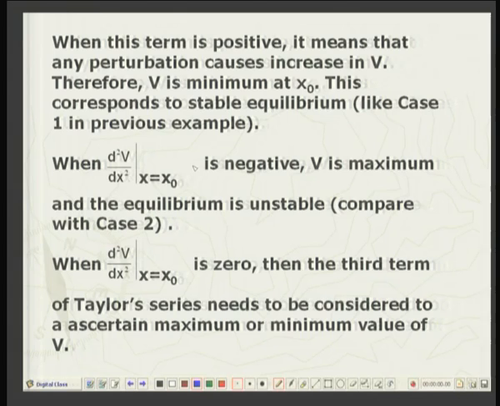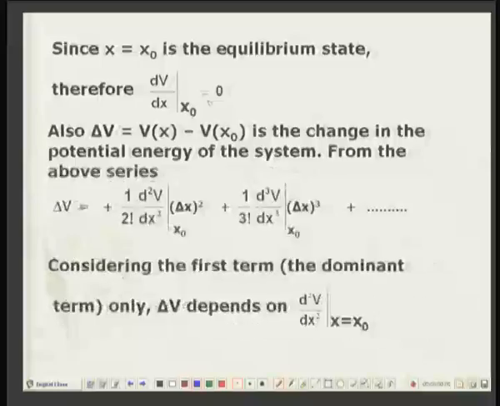Well, in the first case, when this term, the second derivative, is positive, it means that the perturbation causes an increase in V, therefore the potential energy is minimum at x0. So, when the second derivative is positive, you come back to the figure here.